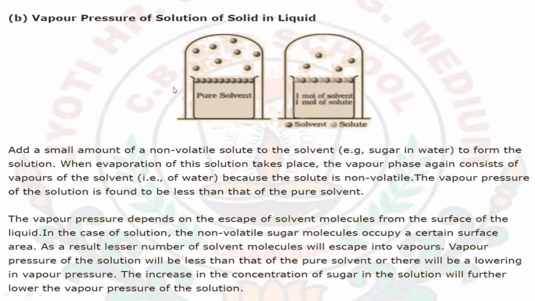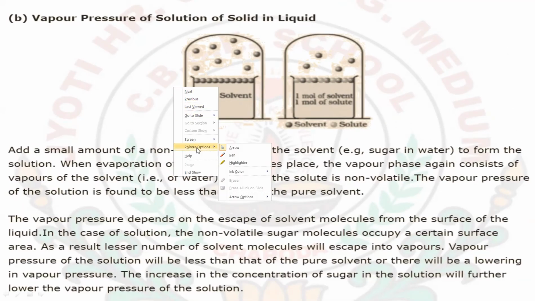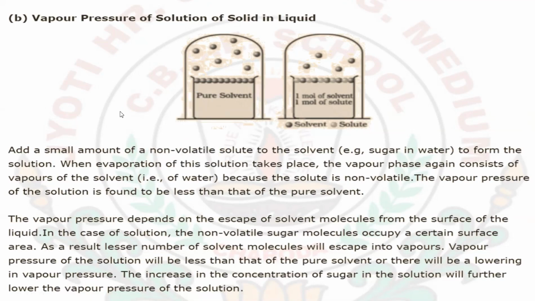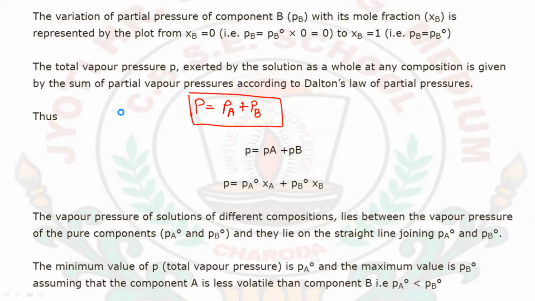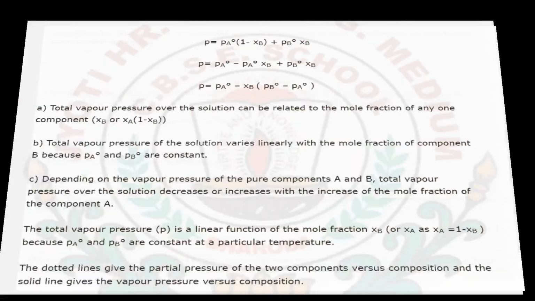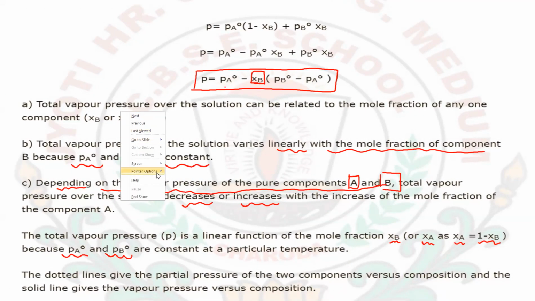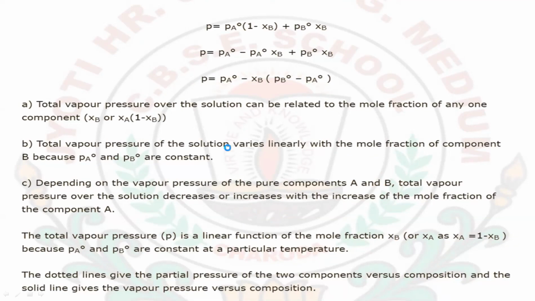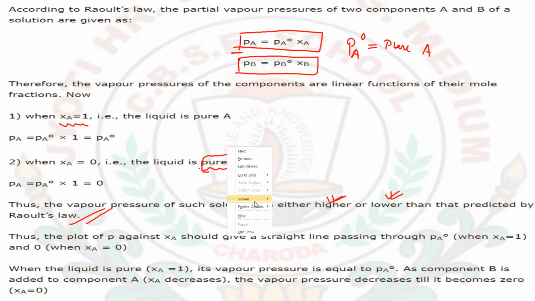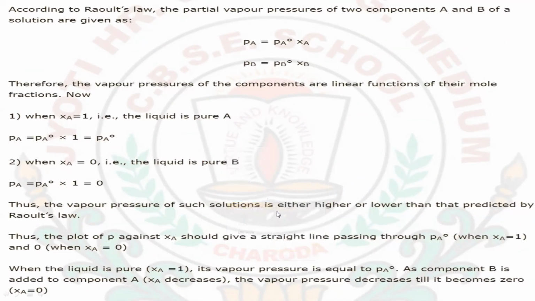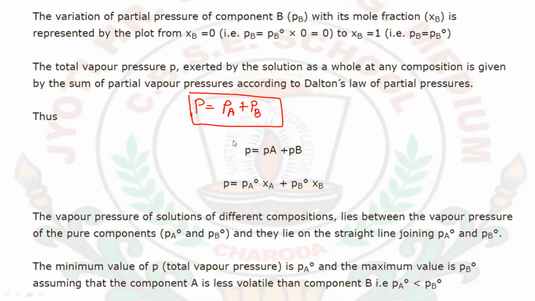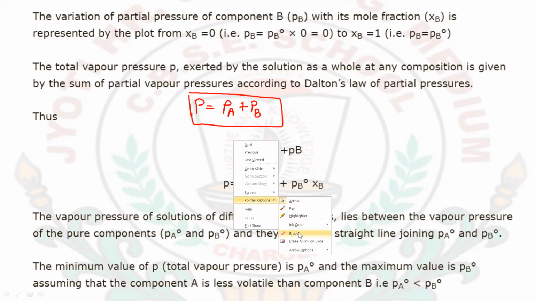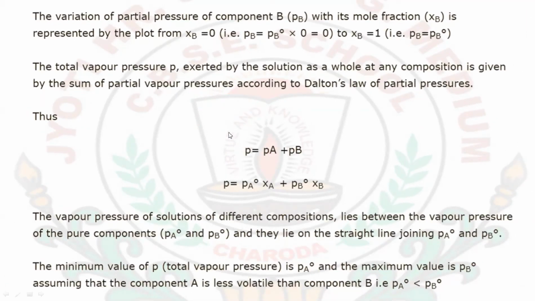Now, the vapor pressure of a solid in a liquid we will discuss in the next class. Up till here I have given you the vapor pressure of a liquid in a liquid solution, a volatile liquid in a volatile liquid solvent, and we have discussed Raoult's law on the basis of this condition.